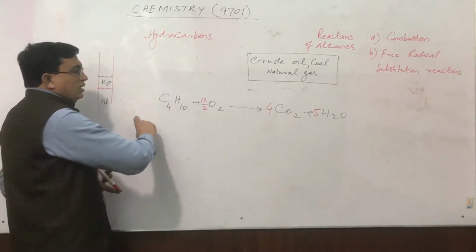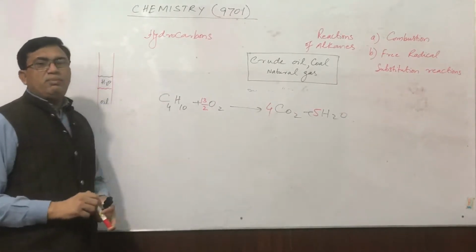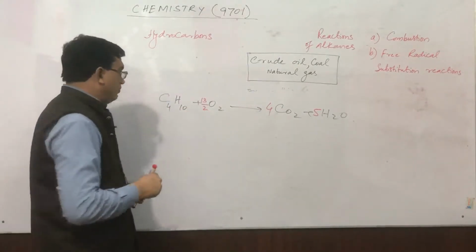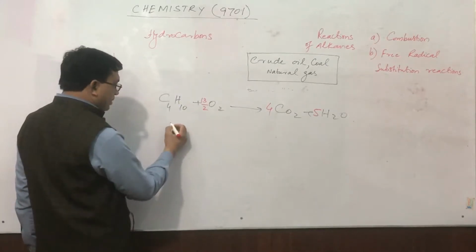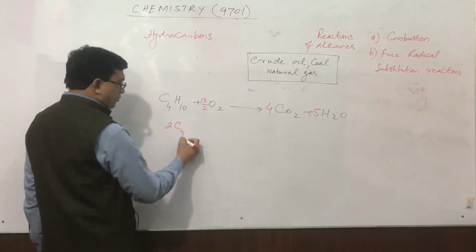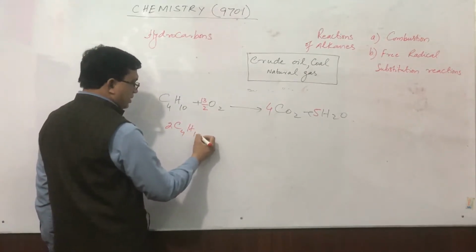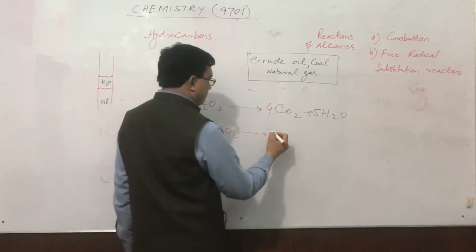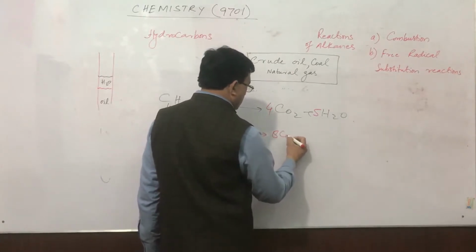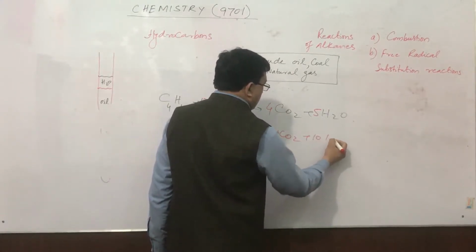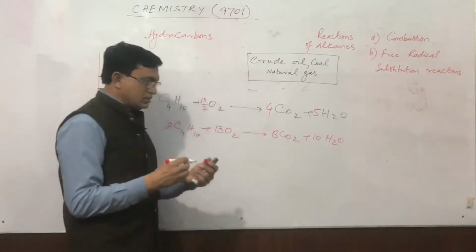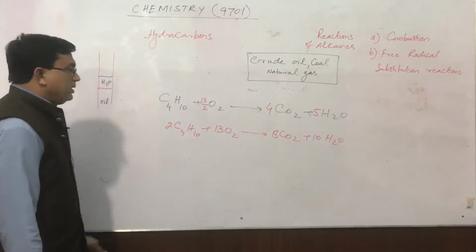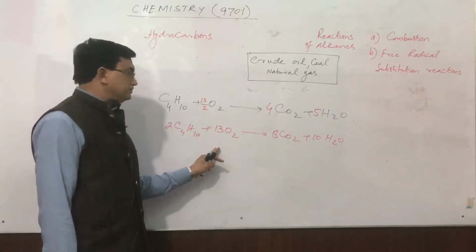Now if we remove this fractional part of the equation, we can multiply the whole equation by 2. Then the equation will become 2C4H10 plus 13O2 gives 8CO2 plus 10H2O. Now this is the balanced chemical equation of the complete combustion of butane.